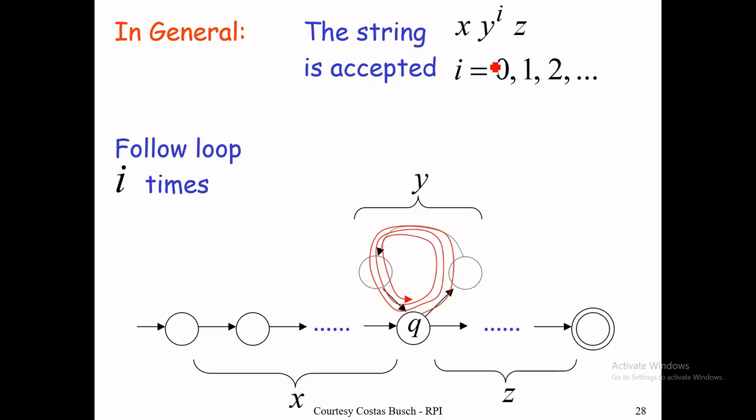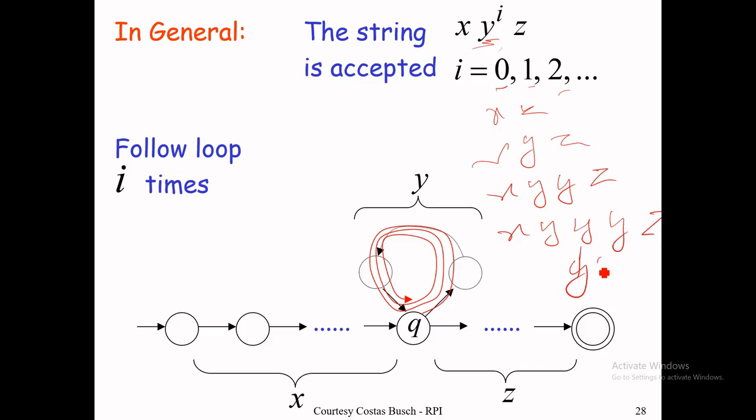And you can define that y can be repeated any number of times, because there is a loop and the loop contributes to the infinite strings generation. So it can be 0, only x and z. It can be 1, xyz. It can be 2, xyyz, xyyyz, and so on. Then y can be y power i, any number, 0 to infinity.